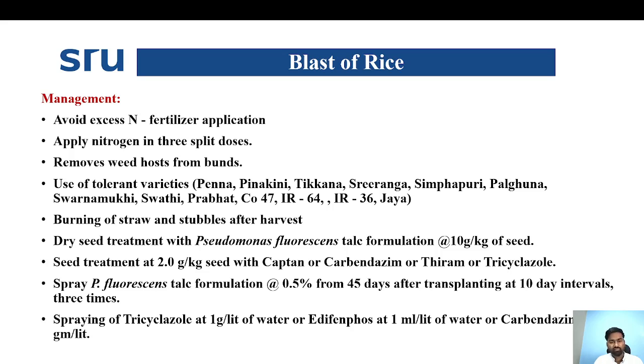Do dry seed treatment with Pseudomonas fluorescens talc formulation, applied at the rate of 10 gram per kg of seeds. Seed treatment with fungicides like Captan, carbendazim, thiram or tricyclazole at the rate of 2 gram per kg can also be done. We can also spray Pseudomonas fluorescens stock formulation at the rate of 0.5% from 45 days after transplanting at 10 days interval.